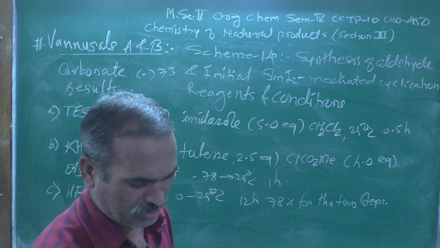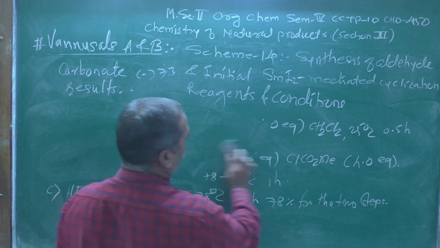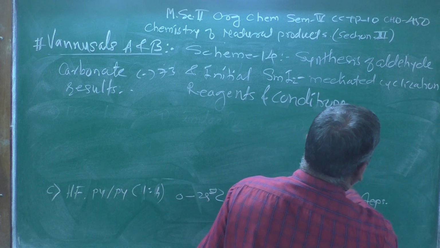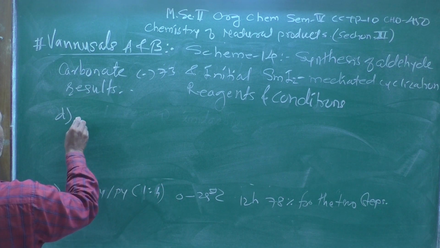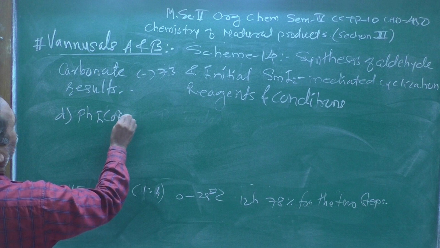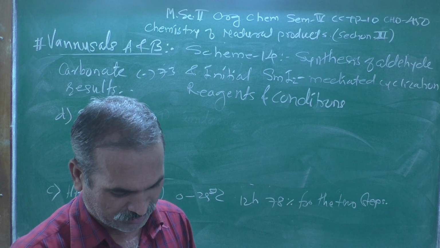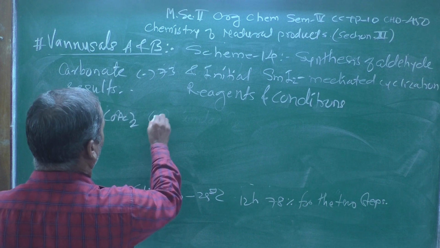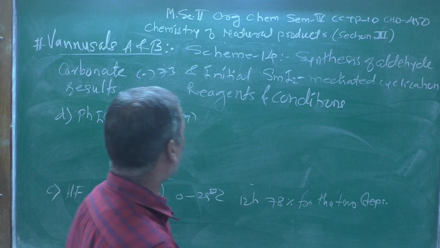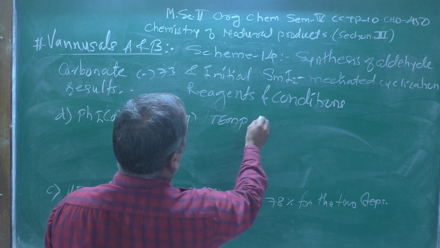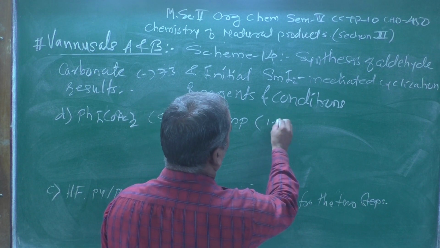We have seen the C reagent, now the D reagent. Let me clean this first. The D reagent is PhI(OAc)2, phenyl iodide diacetate, taken at about 5.0 equivalent, followed by TEMPO at 1.0 equivalent.